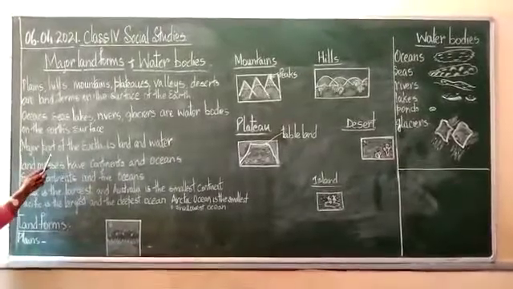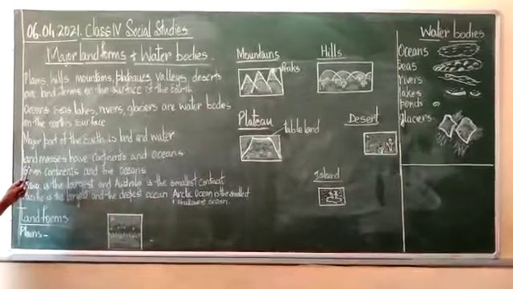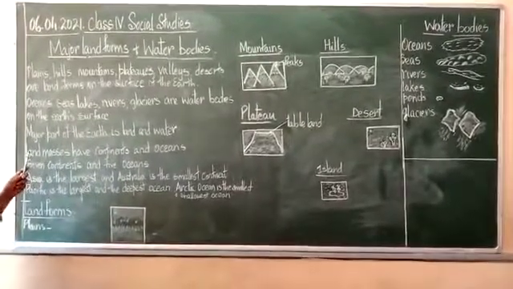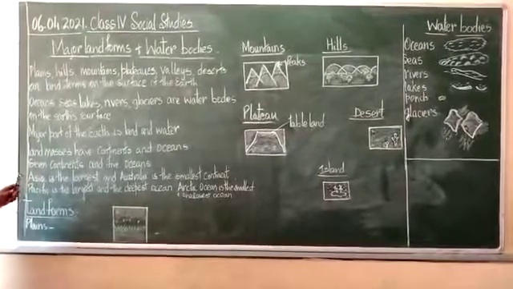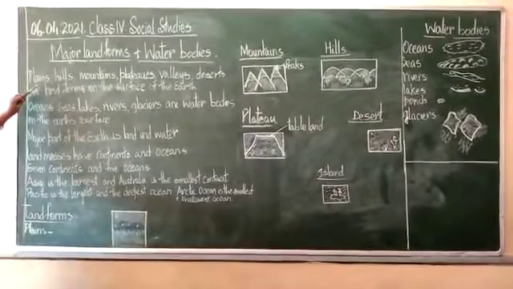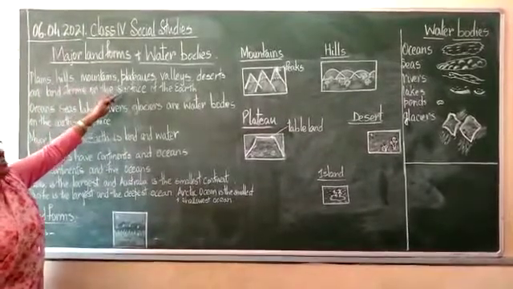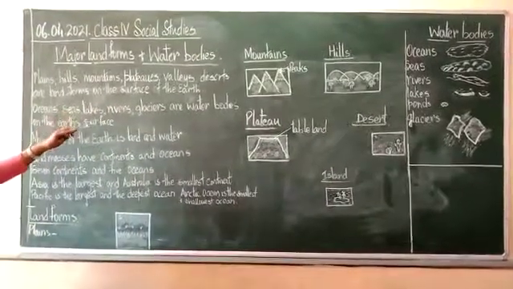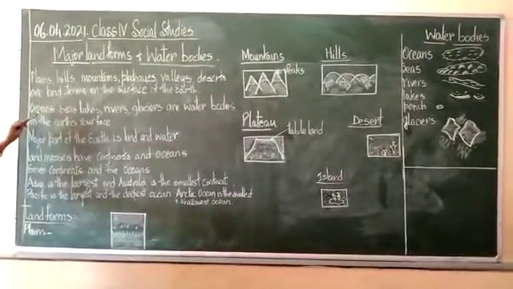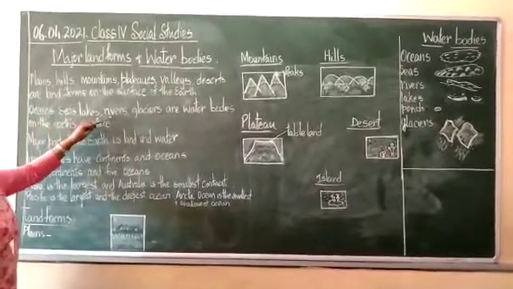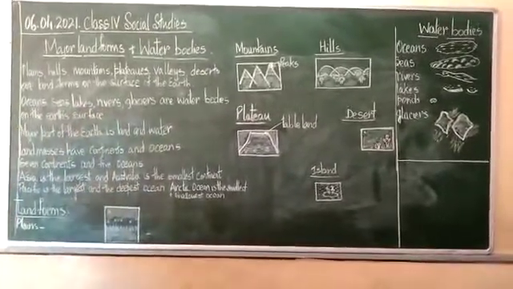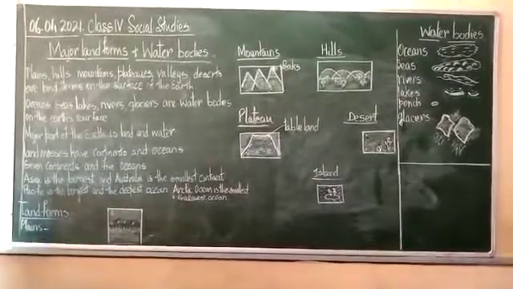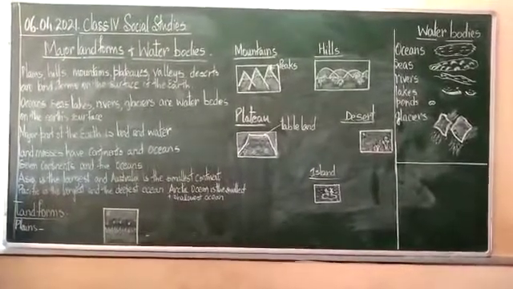So the major part of the earth is land and water, yes? And these land masses are called continents, and water bodies are called oceans and seas, right? We have plains, hills, mountains, plateaus, valleys and deserts as some of the landforms on the surface of the earth. And for water bodies, we have oceans, seas, lakes, rivers, glaciers. These are some of the water bodies on the surface of the earth. And in this lesson, girls, we are going to focus mainly on landforms and water bodies.